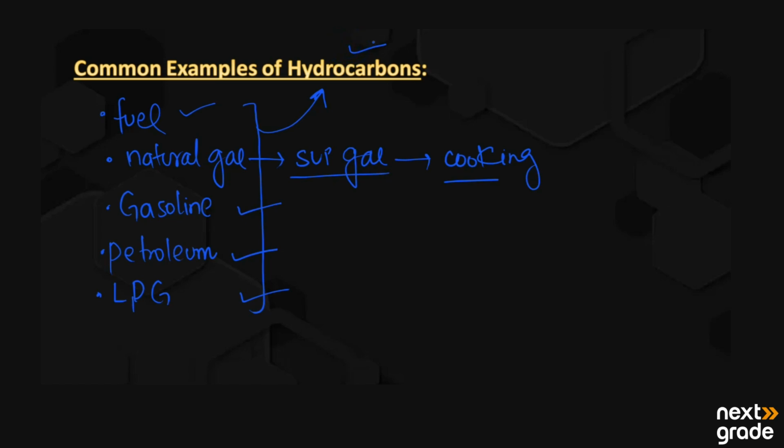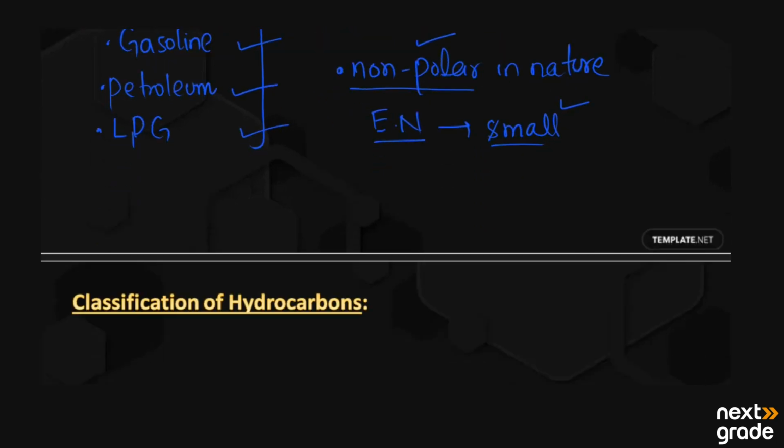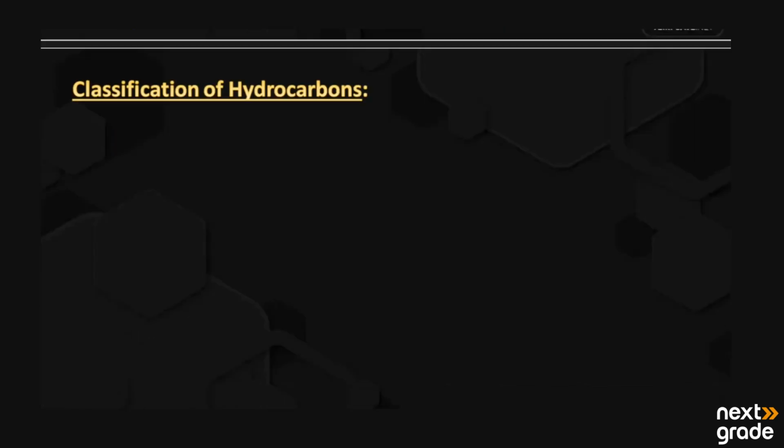And mainly they are non-polar in nature. Non-polar means there is no polarity, and the electronegativity difference between these two atoms is very small. So that's why they are non-polar in nature. Okay. Next we have the classification of the hydrocarbons.